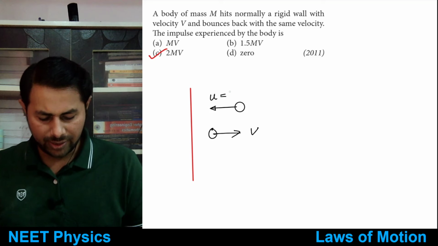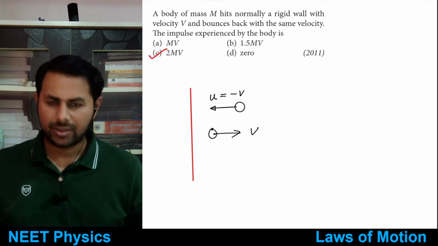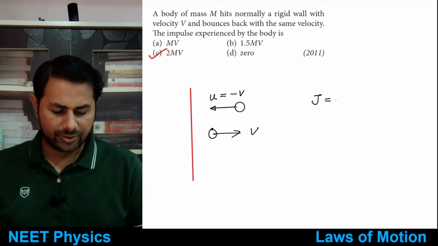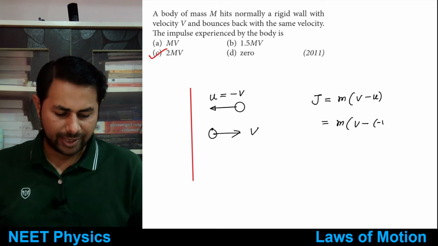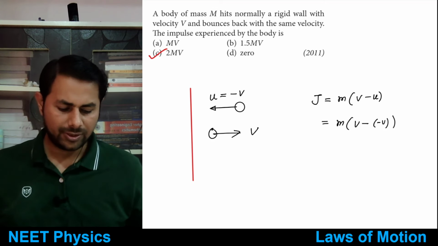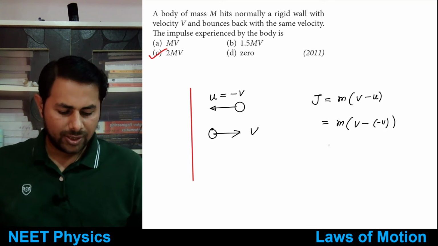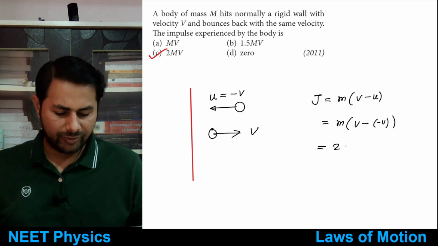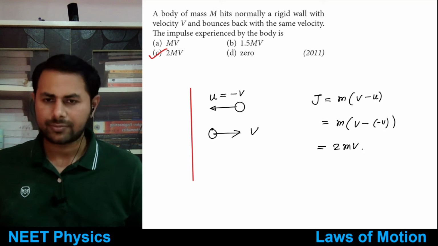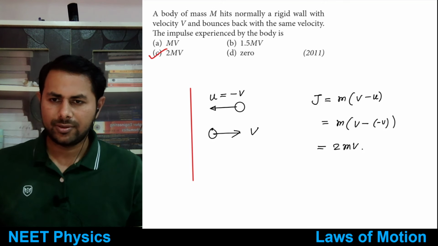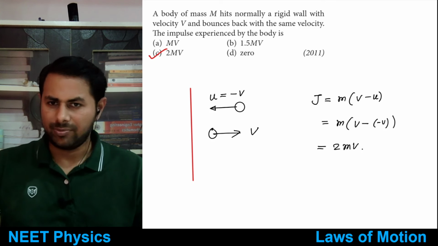So initial is minus v, and therefore what is the impulse? J is equal to m into v minus u. So that is m into v minus minus v, so that is plus v. So it's 2 times mv, right? Okay, this one is simple.